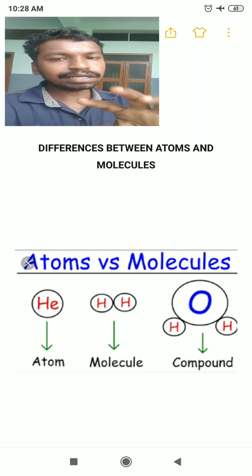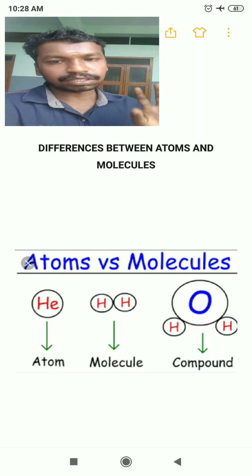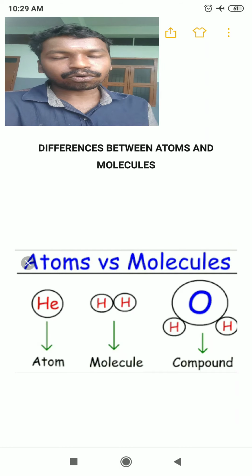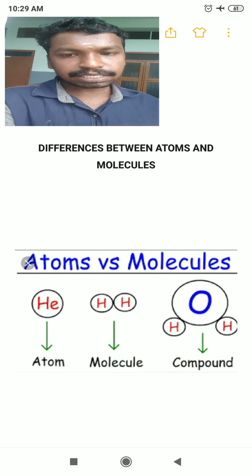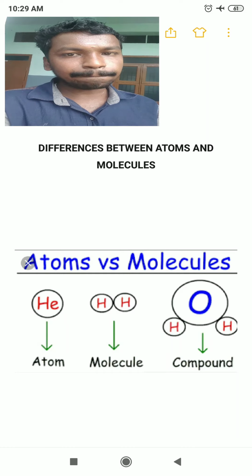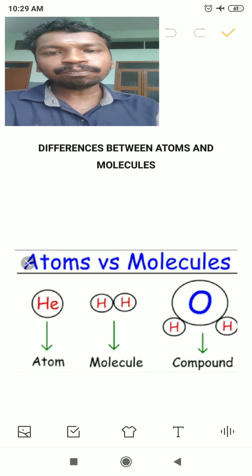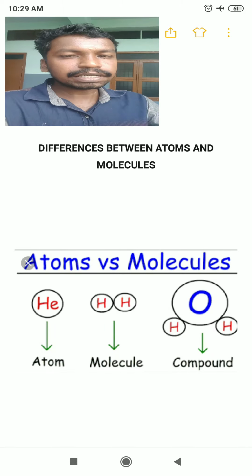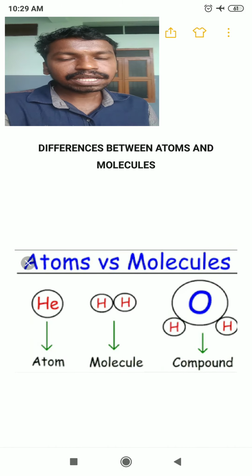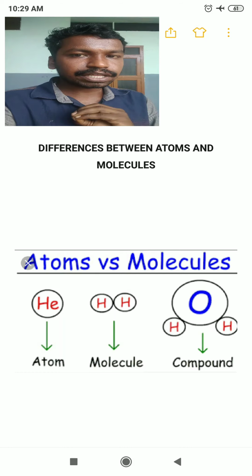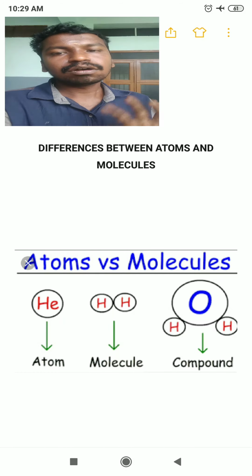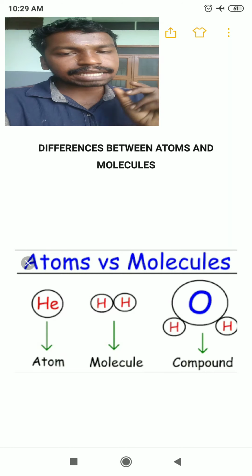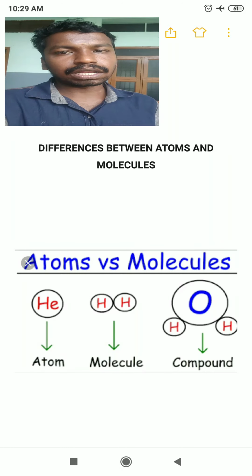Here I have given you a picture. The picture shows an atom, a molecule and a compound. As an example of an atom, I have taken the helium atom. It is a noble gas, and noble gases are generally inert. Since they have a completely filled electronic configuration, they are generally inert, so they won't have any chemical bonds. If we look at the hydrogen molecule, the two hydrogen atoms are connected through a covalent bond.